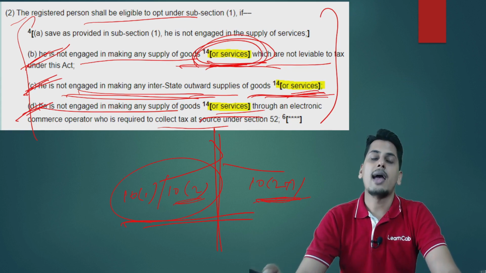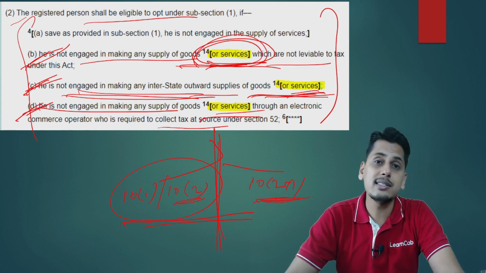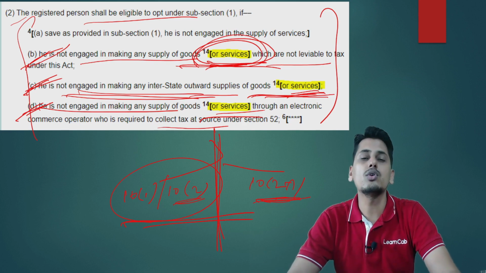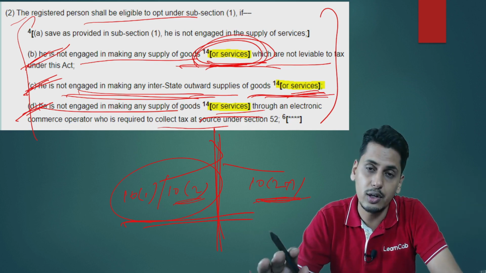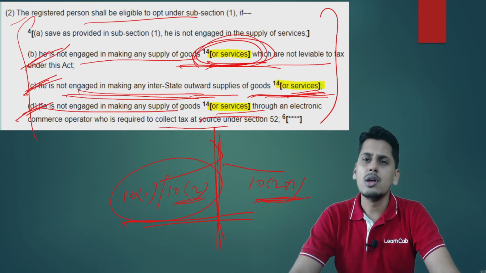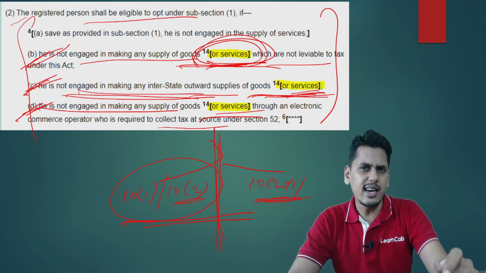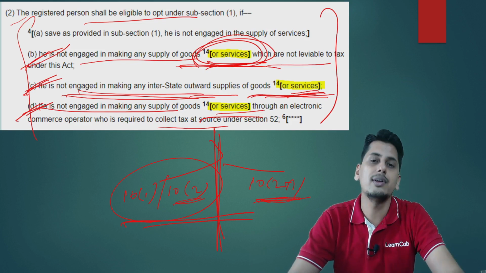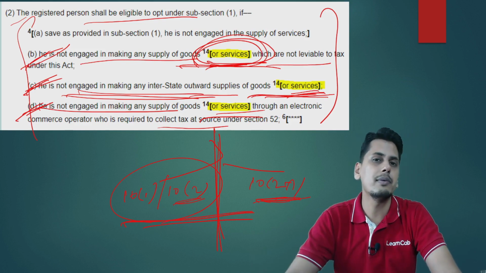So now, friends, as of today, the conditions for 10 subsection 1, 10 subsection 2 composition scheme vis-a-vis 10 subsection 2a composition scheme are almost similar. Friends, what do we mean by almost similar? Is there any change? Is there any difference between the conditions of these two composition schemes?